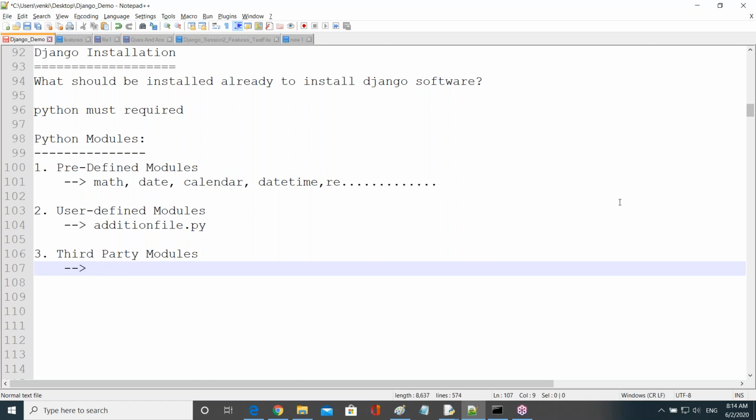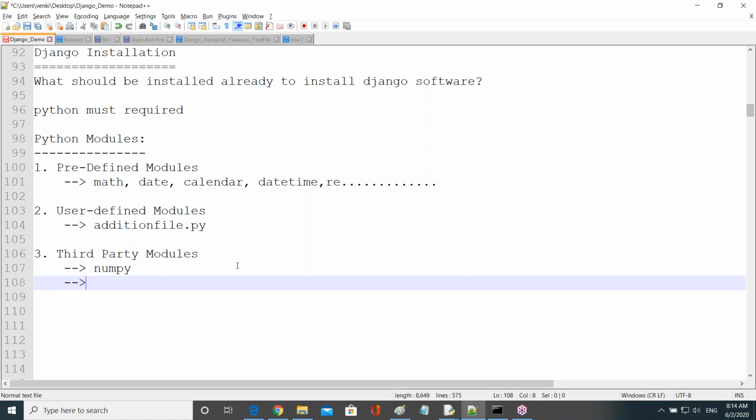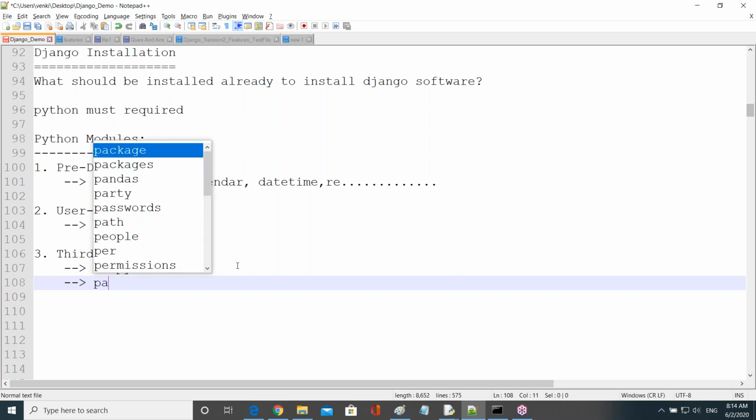Now, tell me some of the third-party packages. Guys, tell me some third-party packages. Google said NumPy, correct? NumPy. Other one? Rishikesh said pandas. Very good.